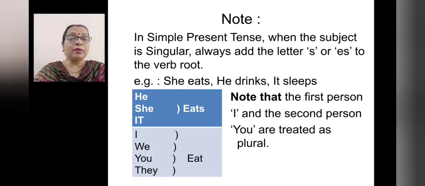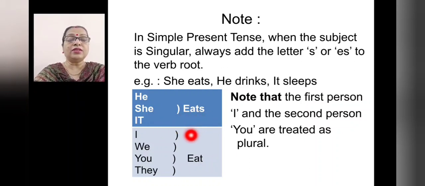So what you have to remember? Whenever the subject is singular. Now here in the first part it is written he, she, it. The subject is singular. You have to add S to the root verb, right? So eat becomes eats. So he eats, she eats, it eats.